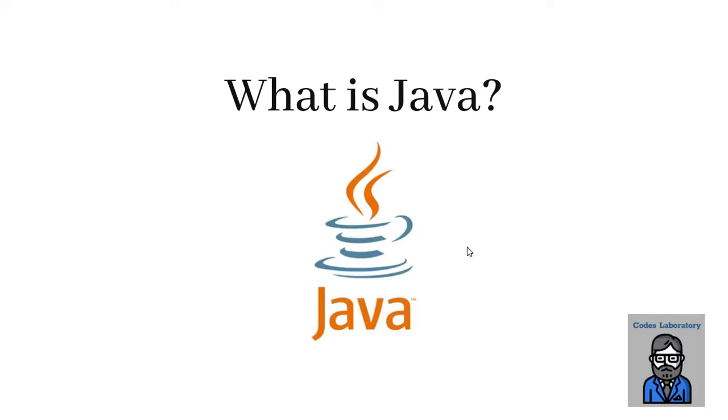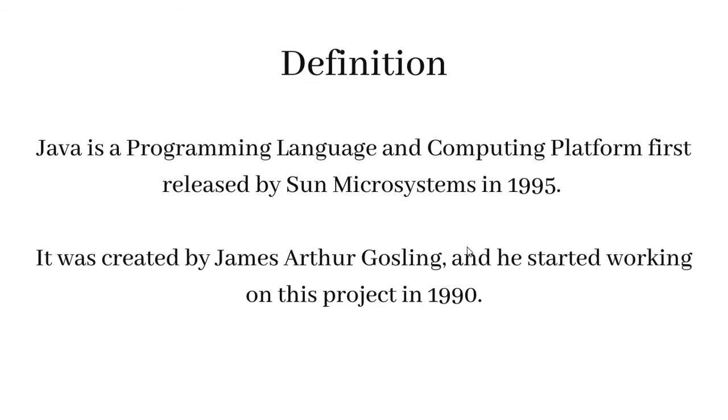Hello friends, in this session we will talk about what is Java. Let's go through its definition. Java is a programming language and computing platform first released by Sun Microsystems in 1995. It was created by James Arthur Gosling, and he started working on this project in 1990.